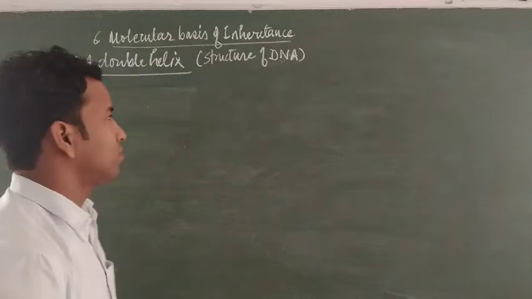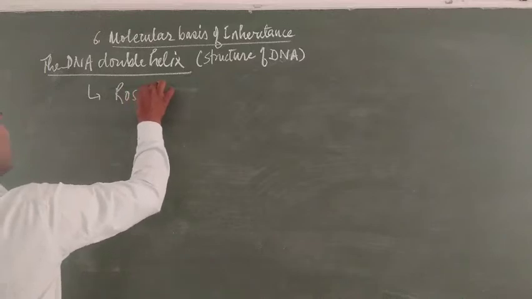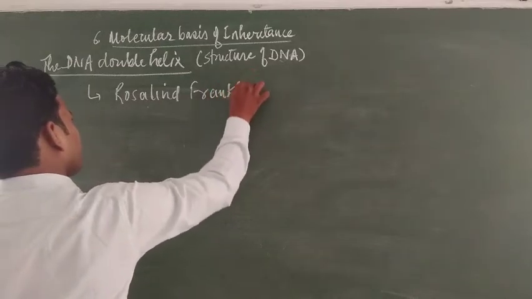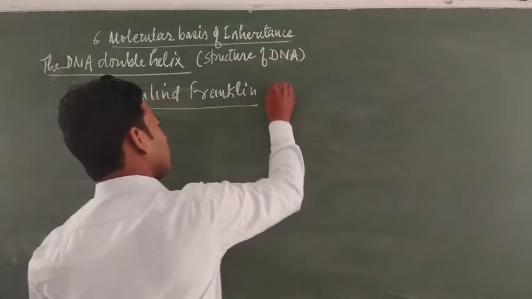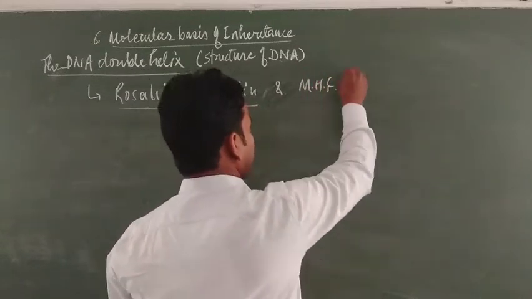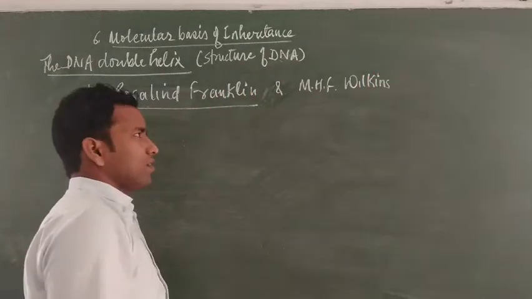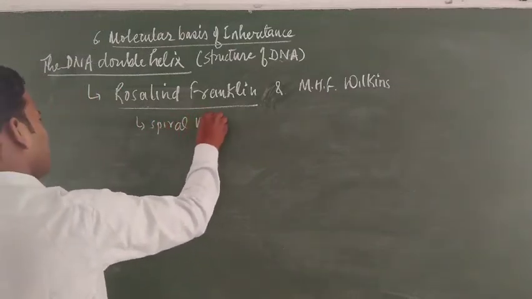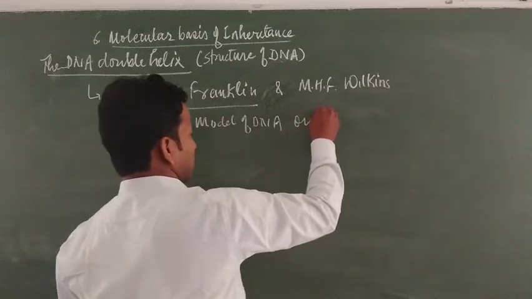Later on, two scientists, Rosalind Franklin and Morris H.F. Wilkins, proposed the spiral model of the DNA on the basis of X-ray diffraction.